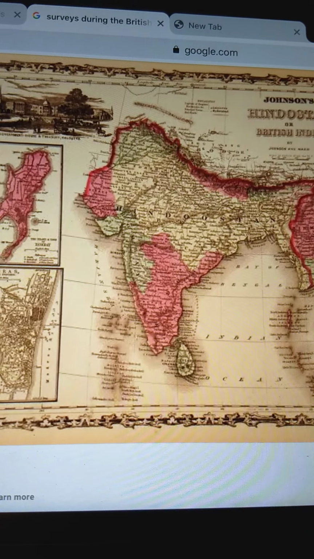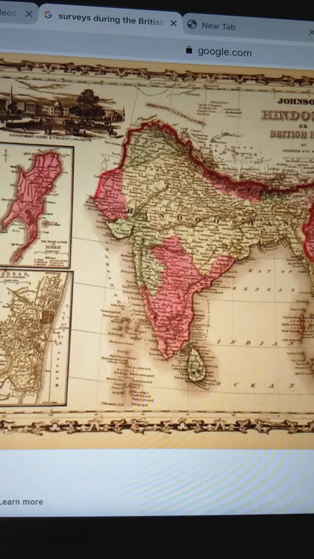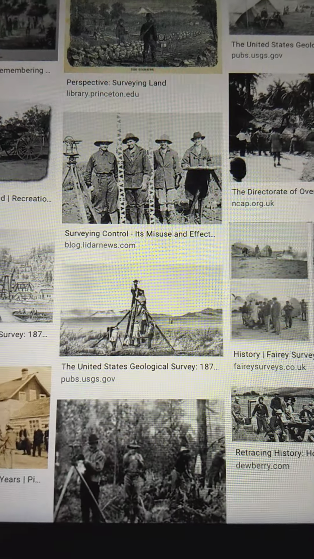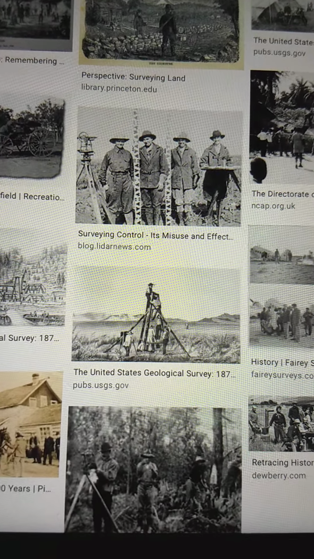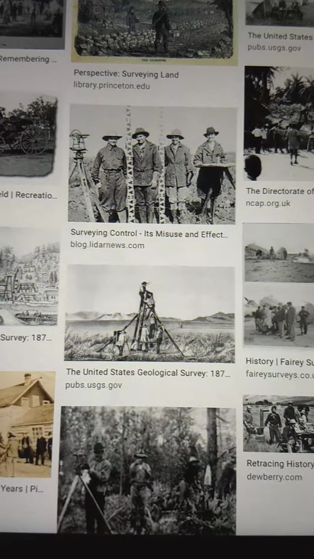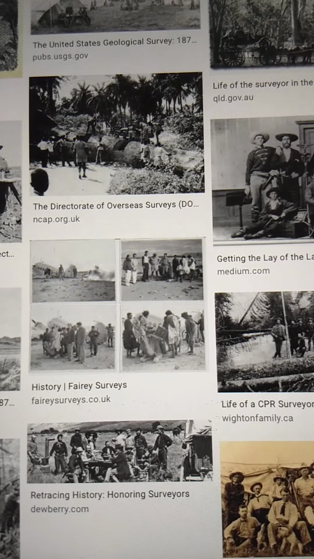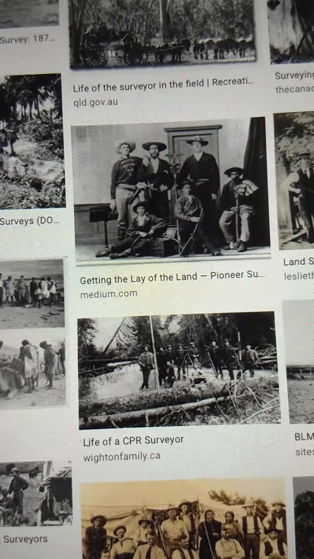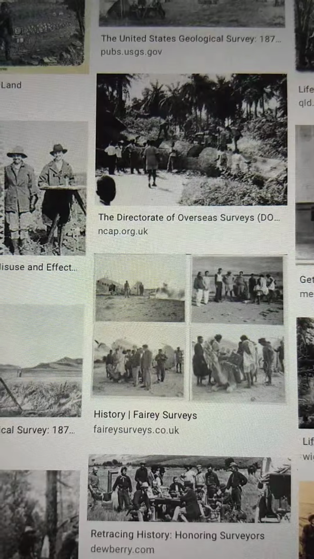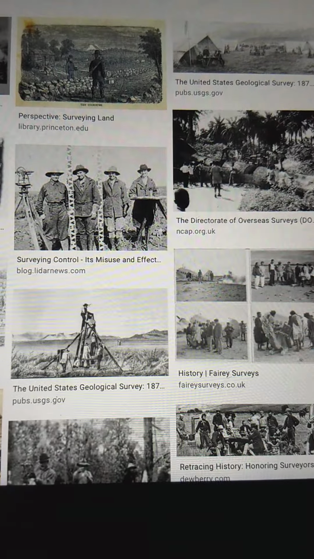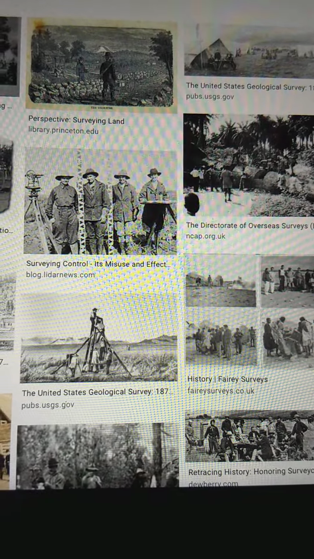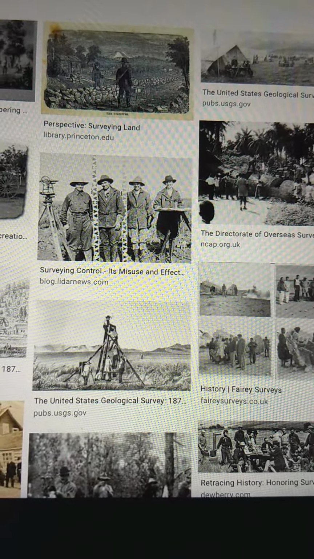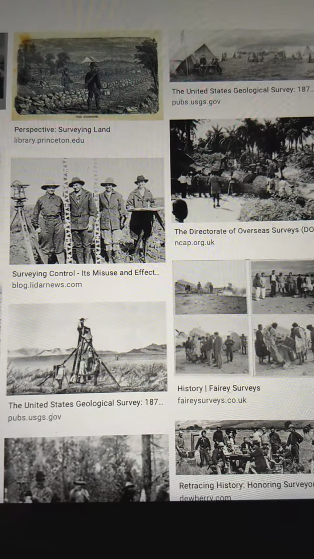Now I will tell you about why surveys became very important during the time of British. Around the 19th century, surveys were undertaken to map the entire country. They were carried out to assess revenue pattern of cropping, flora, fauna and topography. Some of the surveys conducted were, for example, botanical survey, forest survey and zoological survey.